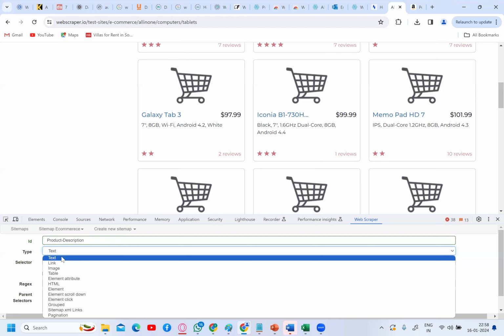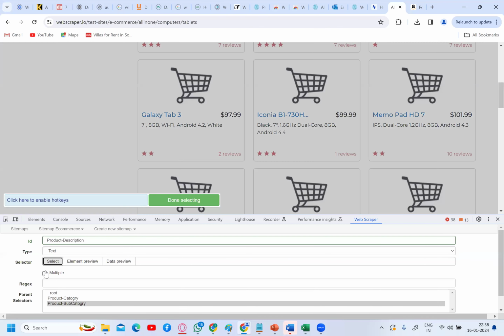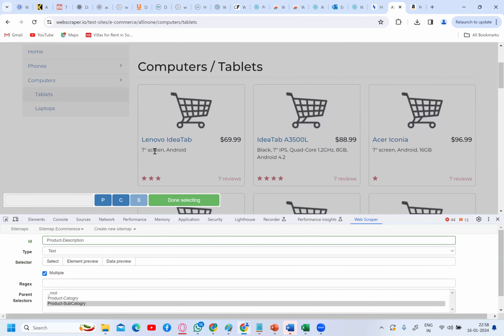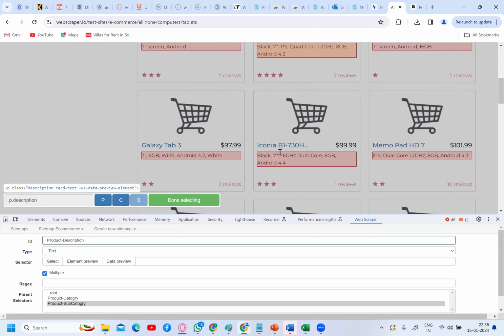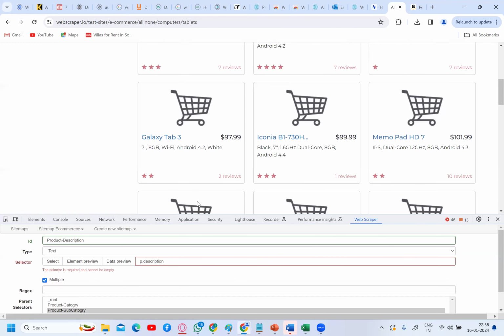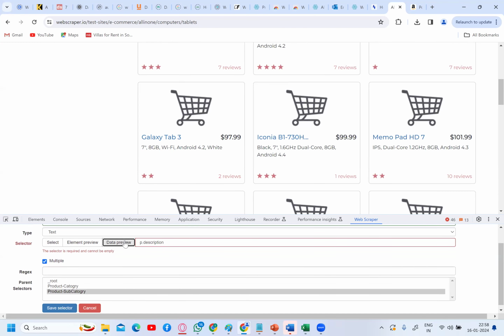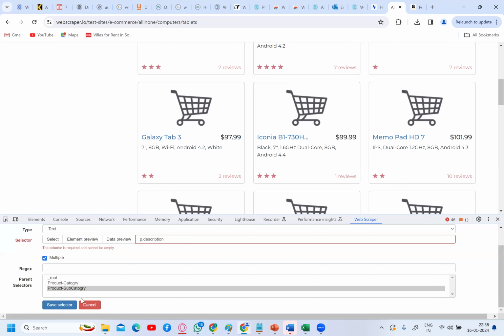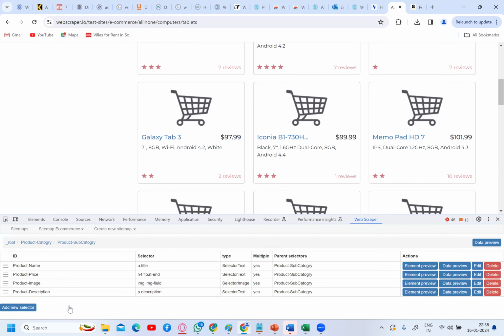So product description is the text, right? Okay, so I'm putting it as text, then select multiple. So where can I find this product description? Here, 7 screen, Android, black, 7 inches, all these things are the product description. Done selecting. Okay, data preview. So all the product description has been scraped. Okay, now save selector. Done, that's it.